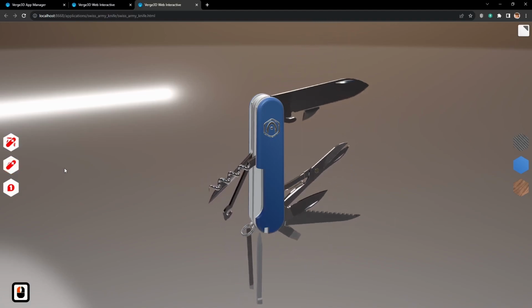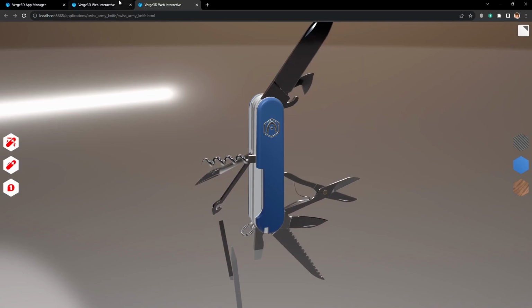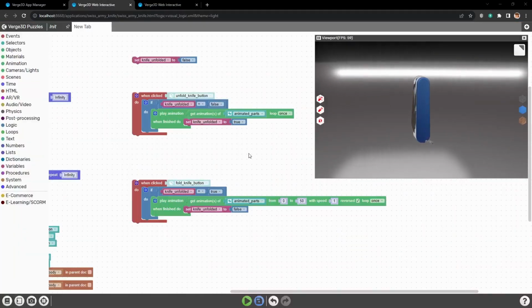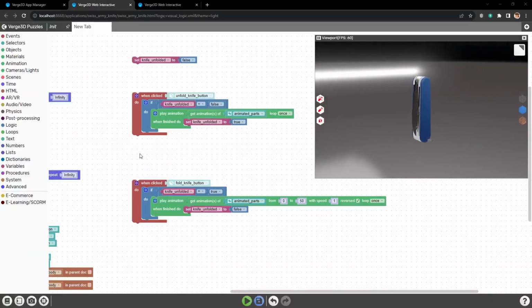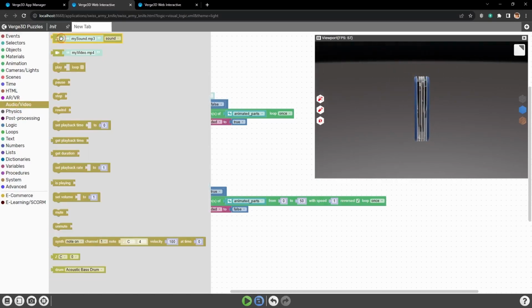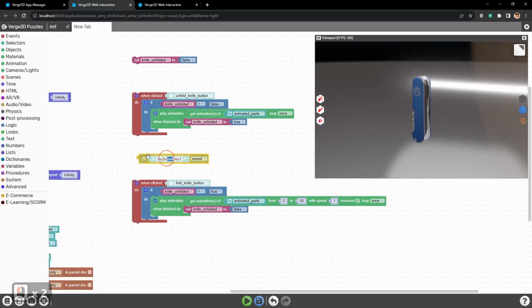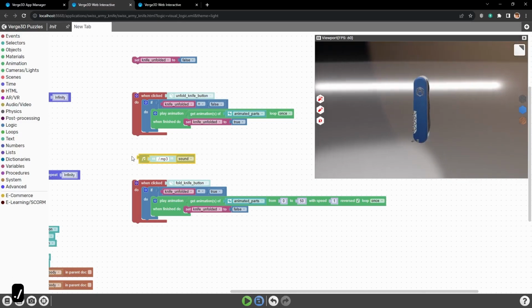Now we have interactions for animations ready. Okay, and next we will add sounds. For that, let's go to Audio Video, and here we need the sound puzzle. Here we need to set the path to our sound file.